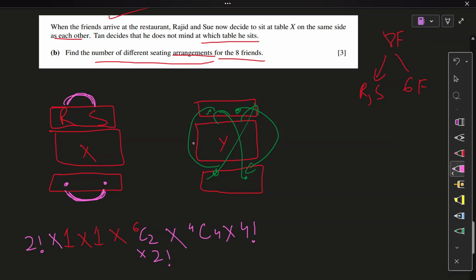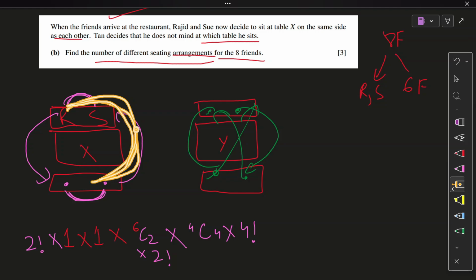Now, we've arranged these four, we have arranged these two, we have arranged these two. Now, our two people have to be on this table, so there will be no table change for these two, right? So I'm going to remove that from there. Now, they've said that they have to be on the same side, correct? This whole group can also move to this side, and this whole group will have to be moved over there, right? So this whole chunk and this whole chunk can move about, and this whole object of two people can move about their own positions, right? And how many are moving? Two. So that is also going to be a 2 factorial addition right there, right?